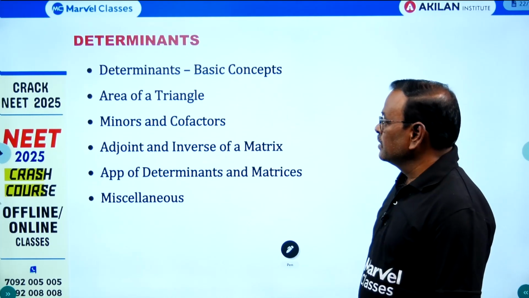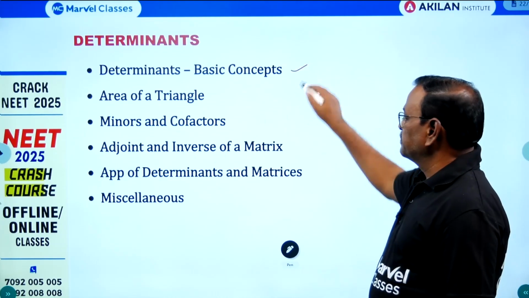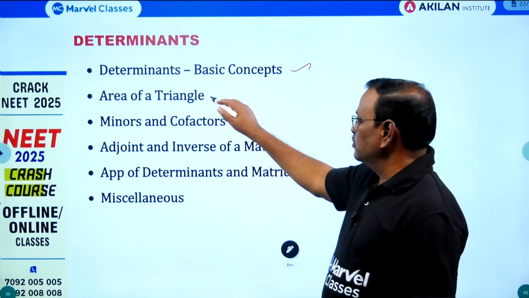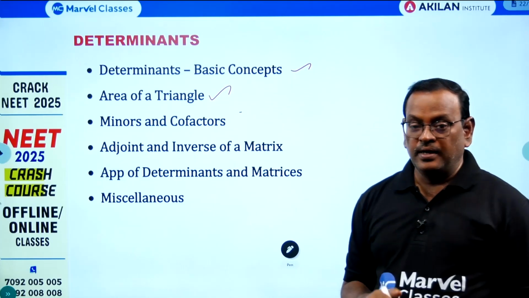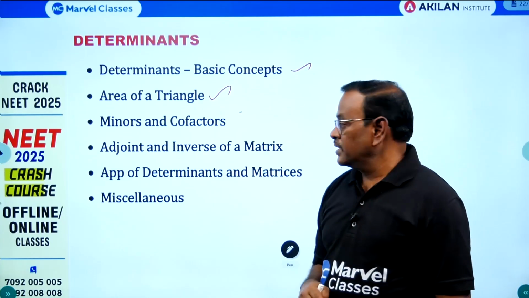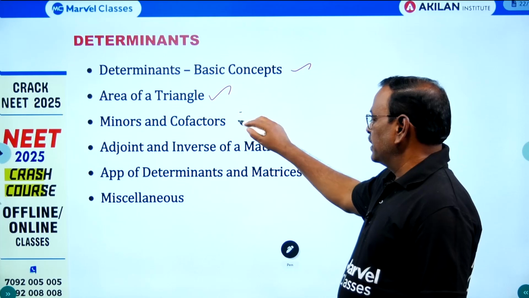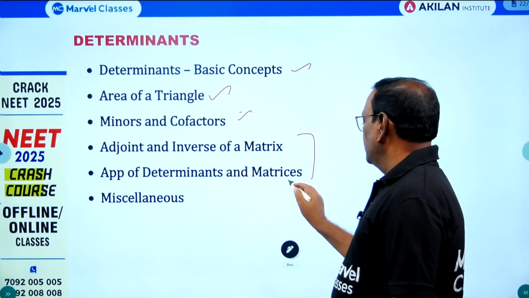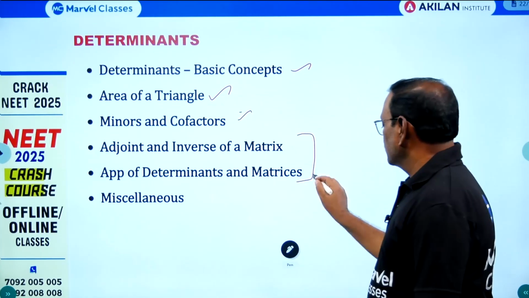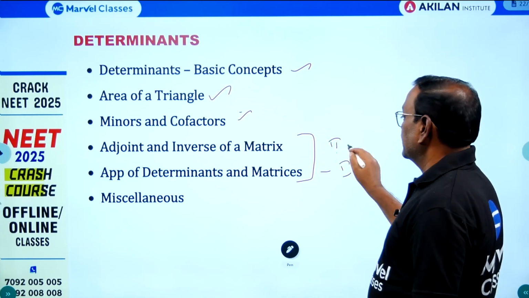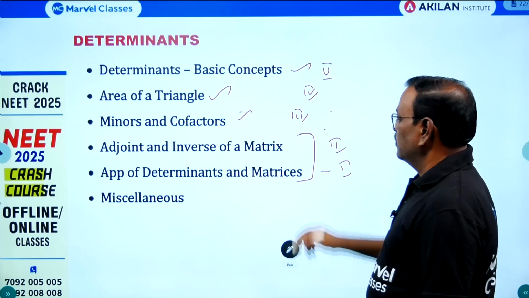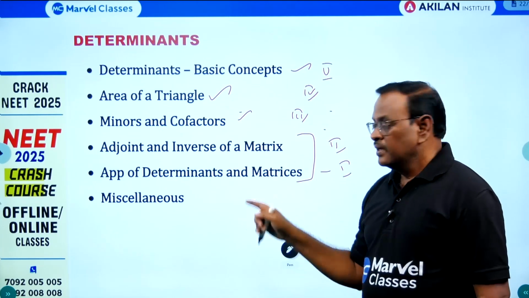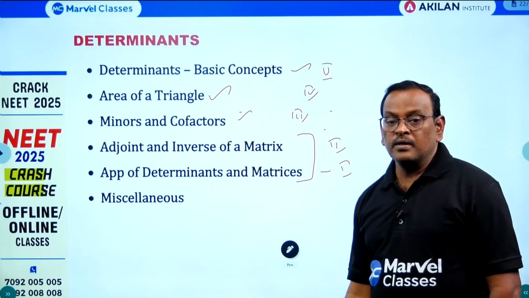Next, determinants. Basic concepts you can expect in 1 mark, 2 marks, and area of a triangle. If area is given, find the value of k. So that time you have to use plus or minus, and minor and cofactor is a factor of this. These two are the very important exercise. So this is first preference, second, third, fourth and fifth. Okay, and this exercise is very important for 1 mark also.